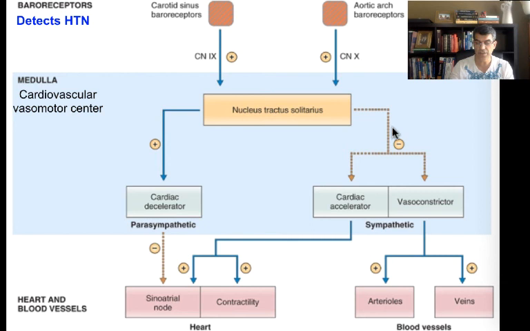Also, nucleus solitarius is going to tell sympathetic to slow down. As a result, sympathetic is going to come to the heart and it's going to decrease the heart rate and decrease contractility. But also sympathetic is going to go to the vessels and slow down vessel constriction. As a result, your arteriole is going to open up and your vein is going to open up, as we mentioned a few minutes ago.